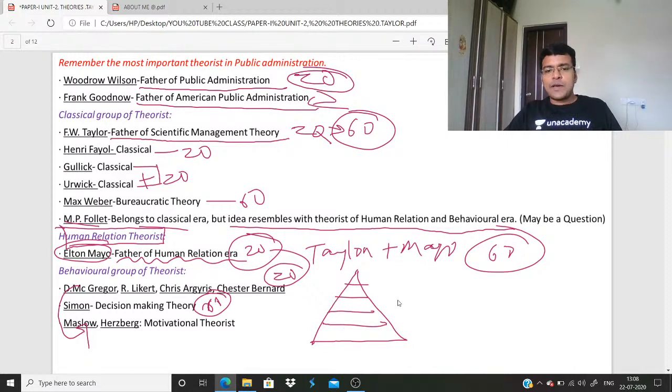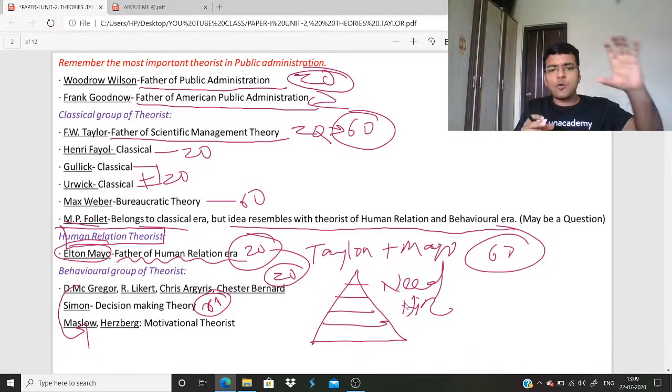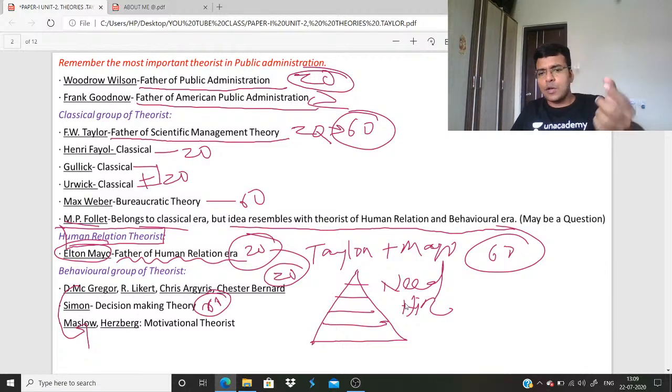With this, Maslow is over. This is known as need hierarchy theory. So this is need hierarchy theory. By knowing this much, you can write a 60 mark question. This is the body. How to write the intro? Again, I am giving you a clue.